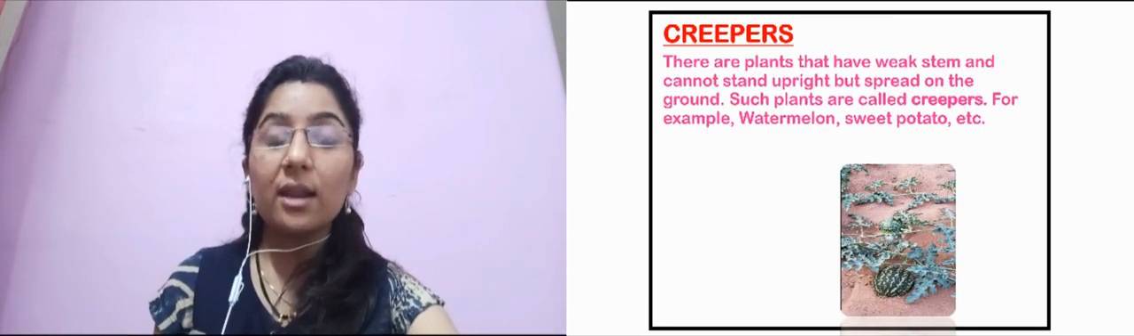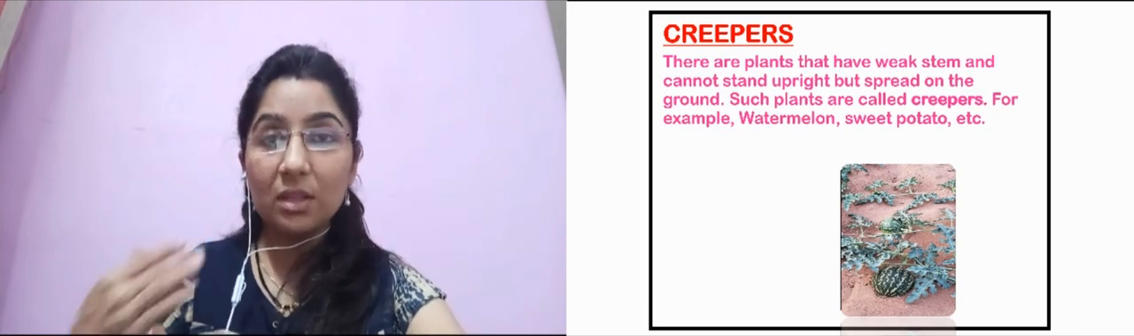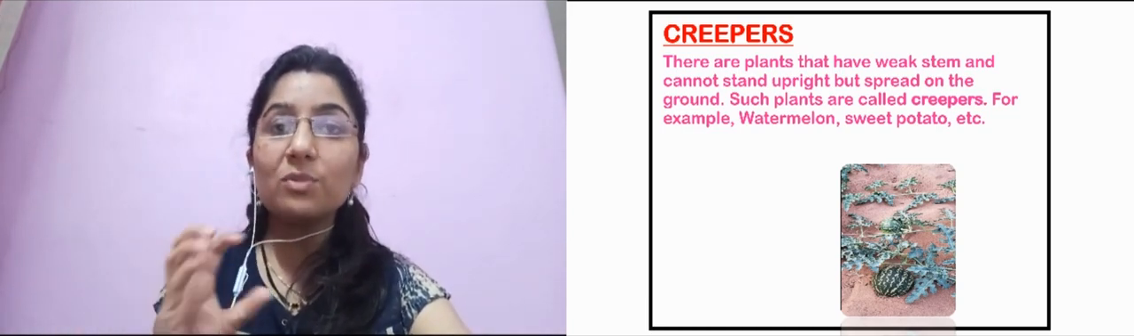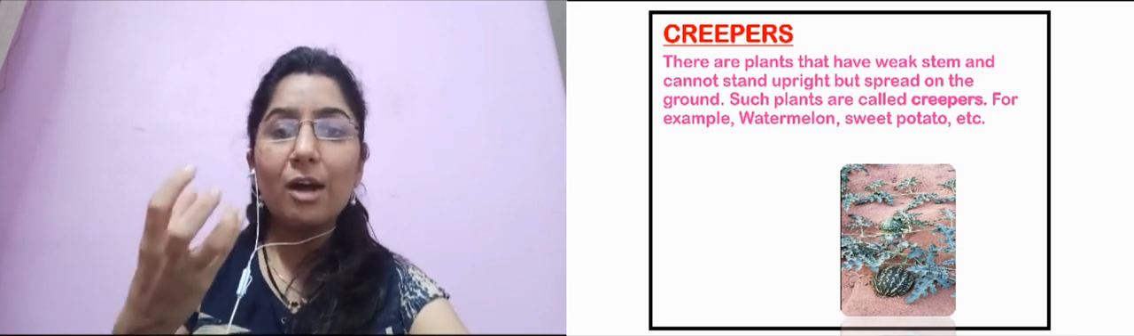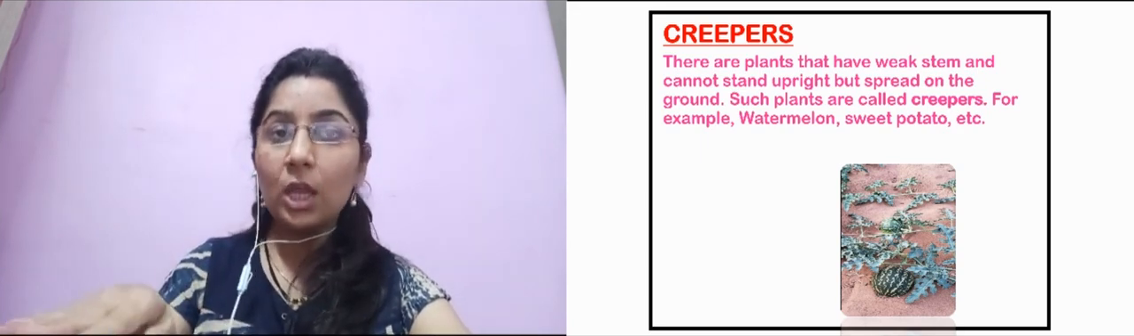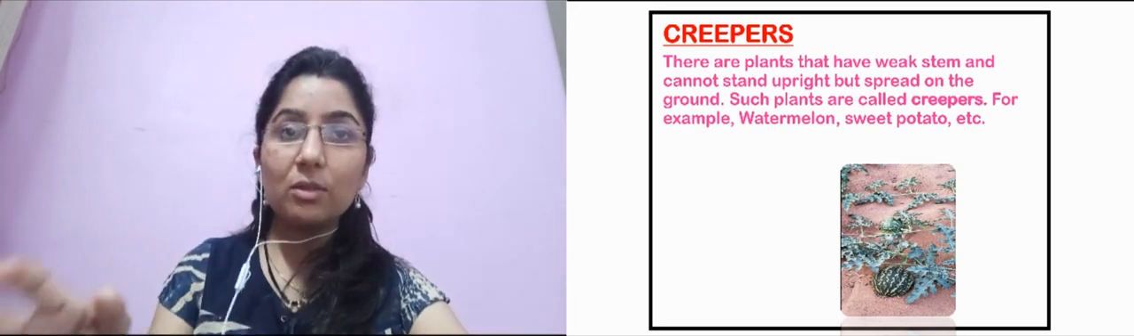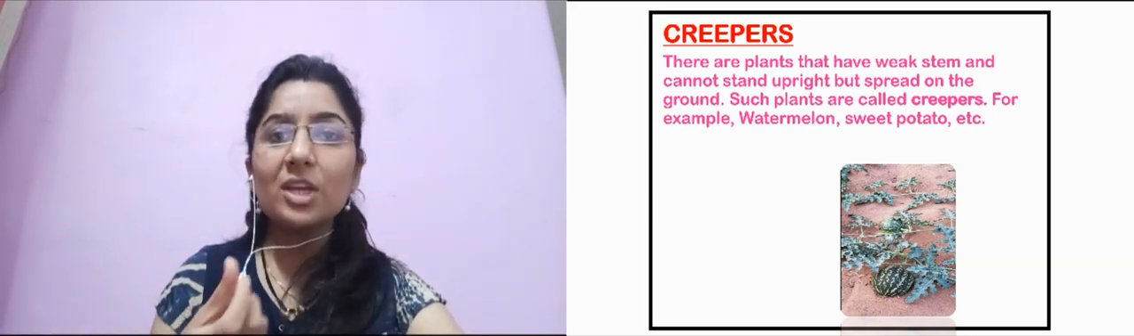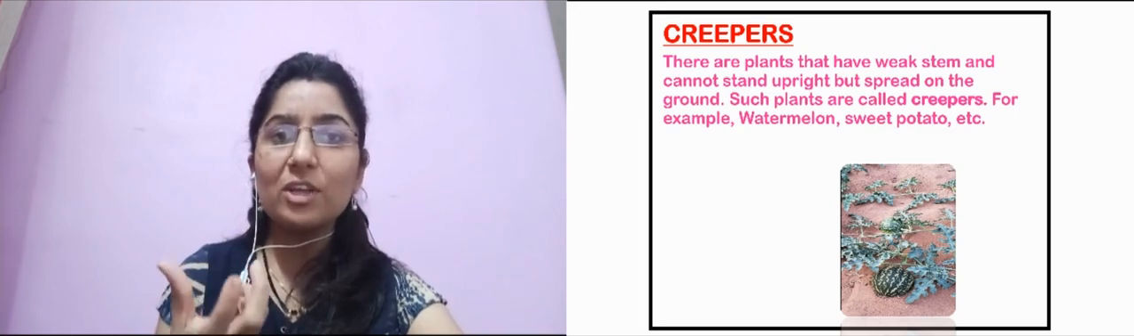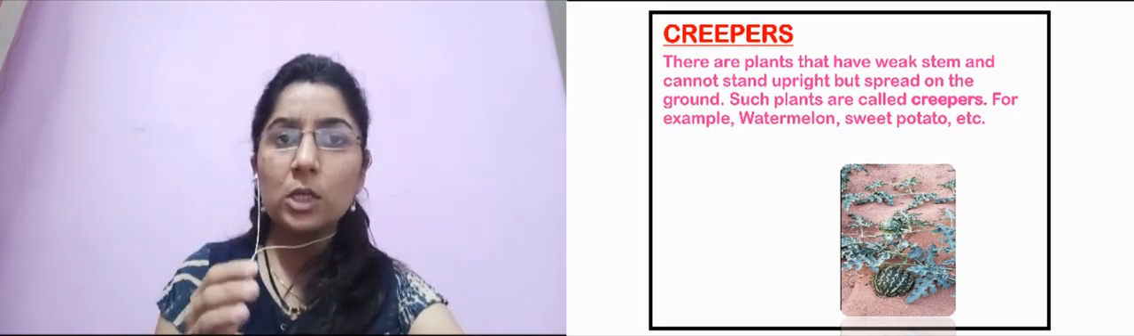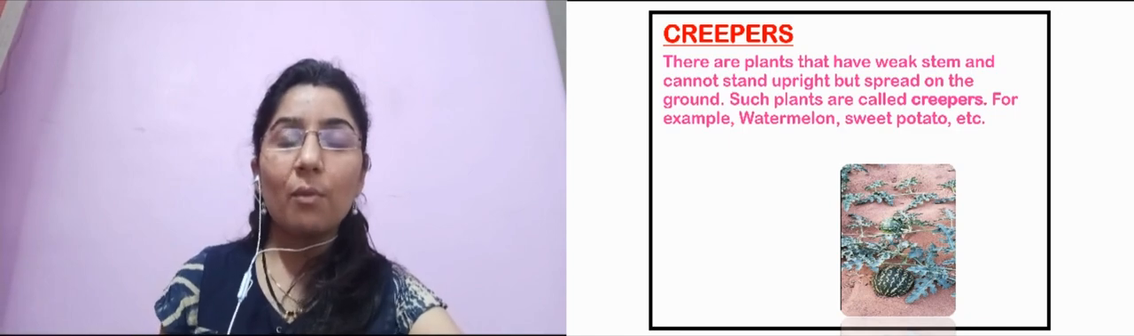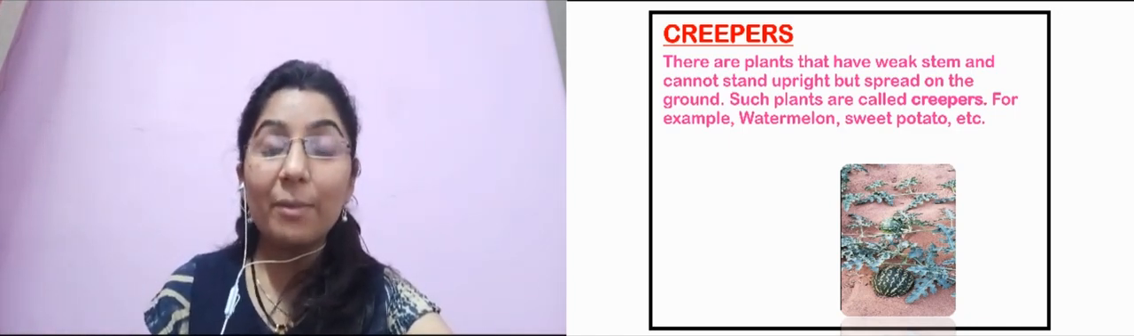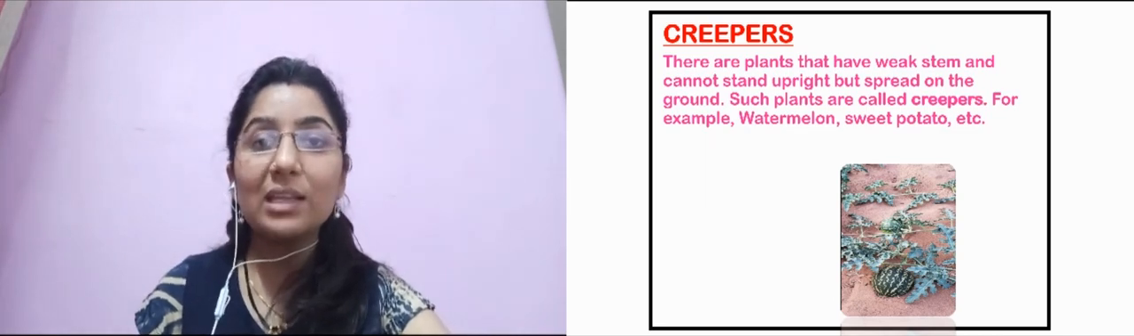The next category is the creepers. The name suggests that it creeps on the ground. Why do they creep on the ground? Because the fruits they bear are very heavy, so they creep on the ground. Hence they are called creepers. How will their stem be? The stems are weak, so they cannot stand upright. They just creep on the ground, and such plants are called creepers. For example, watermelon and sweet potato are creepers.